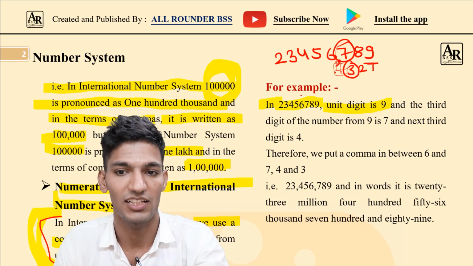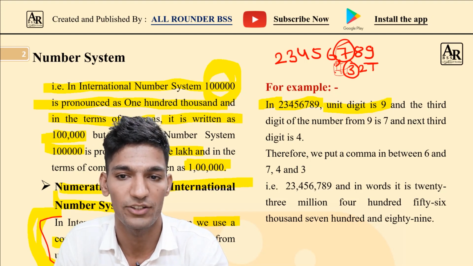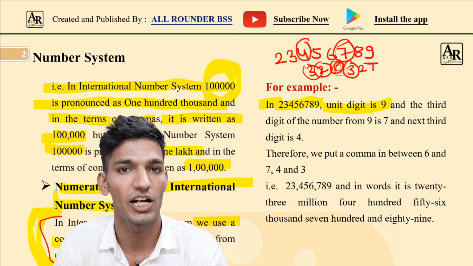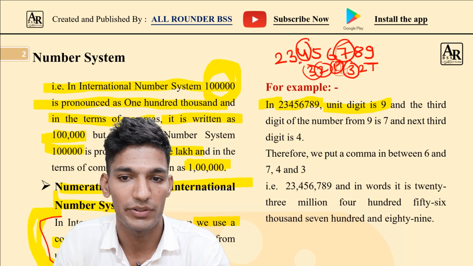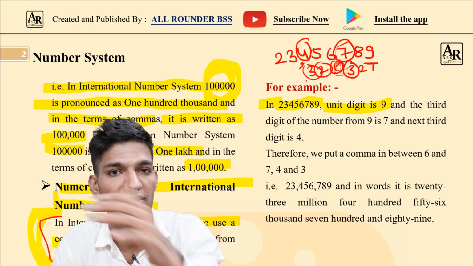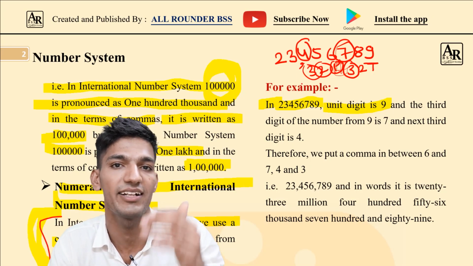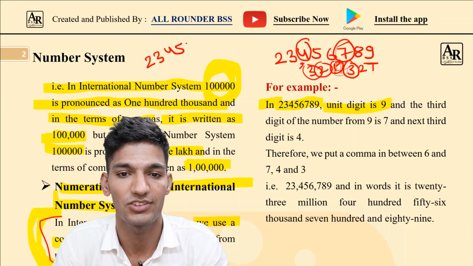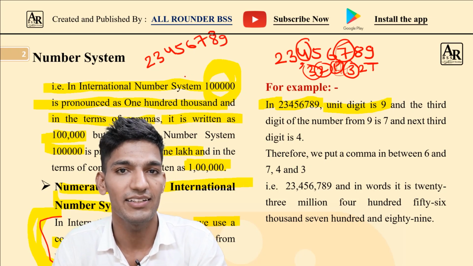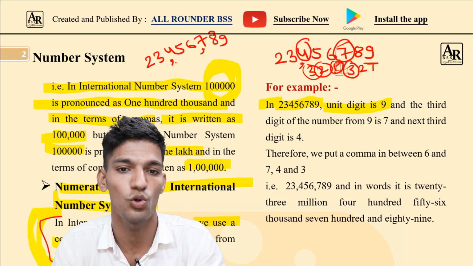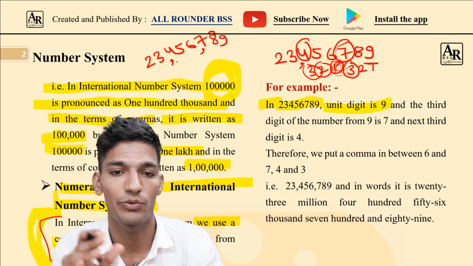And after 6, the third digit is 4 because it is 1, 2, 3. So this is the third one. So we will place a comma in between 3 and 4. So after each third number from the unit digit, we have to place a comma for the international number system. So the number 23456789 will be written with commas in the international number system as 23,456,789. So two commas will be placed in between this number.